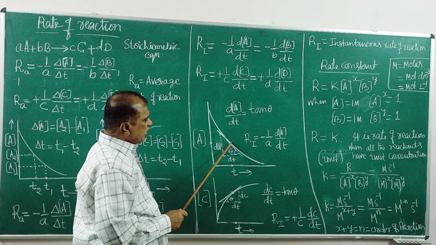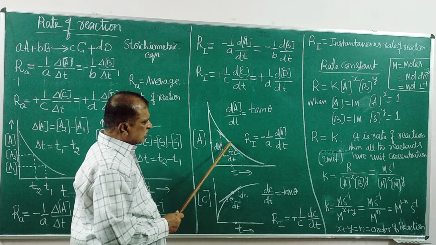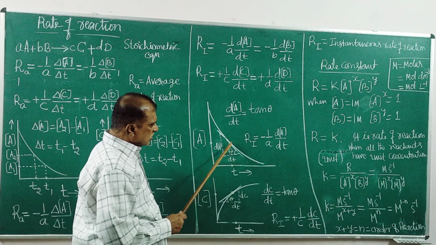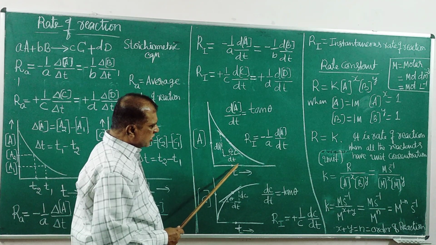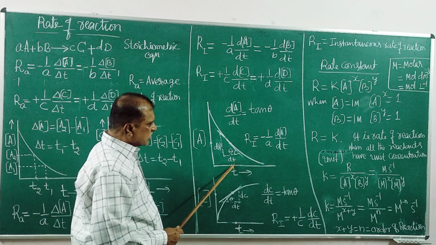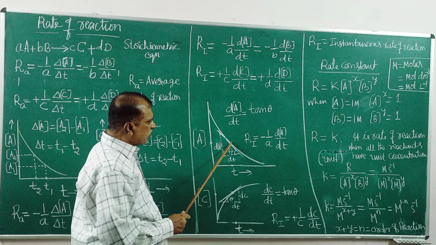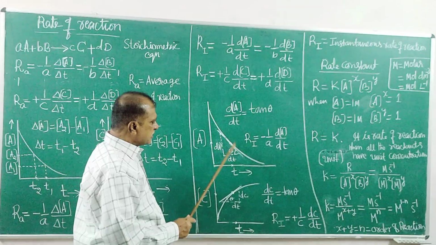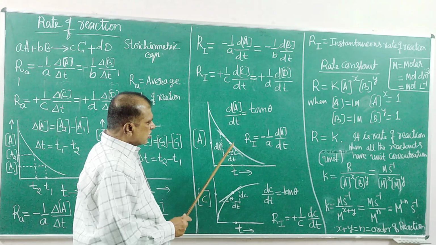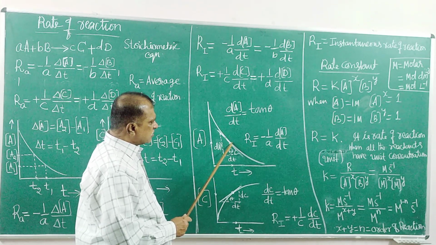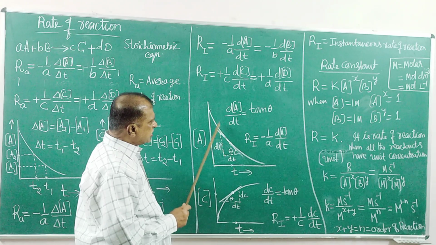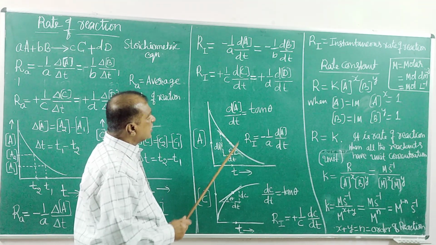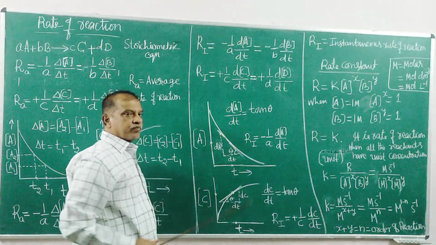If you want to find the rate of reaction at this instant, at some time, at this concentration, every point has some concentration, some time. So if you take any point on this, you have to draw a tangent to the curve at this point to calculate dA by dt.